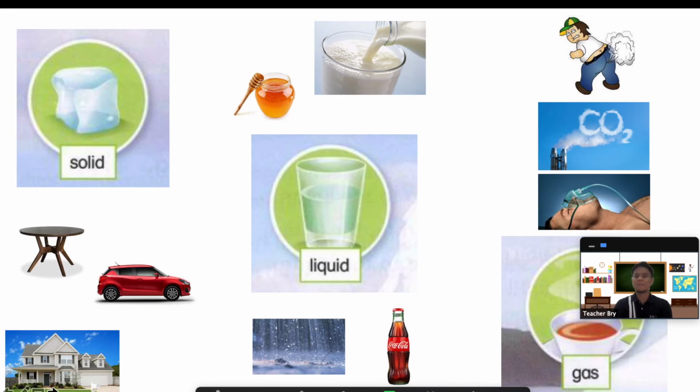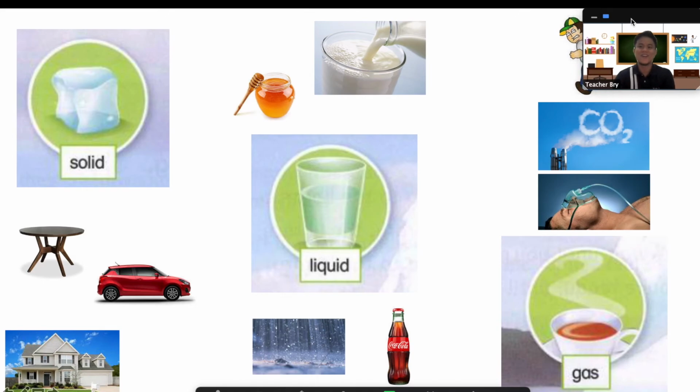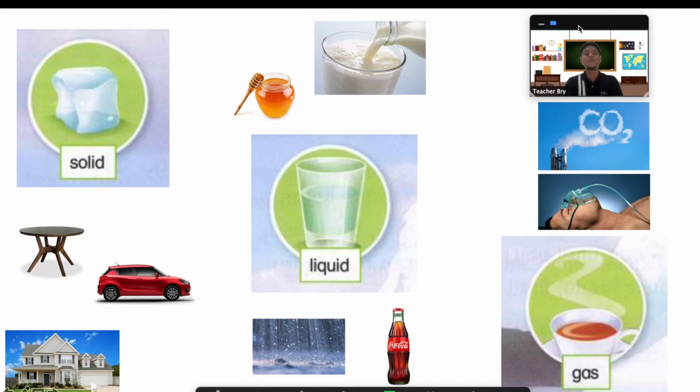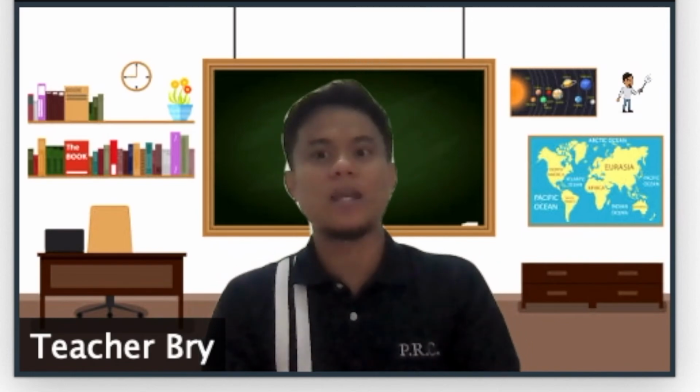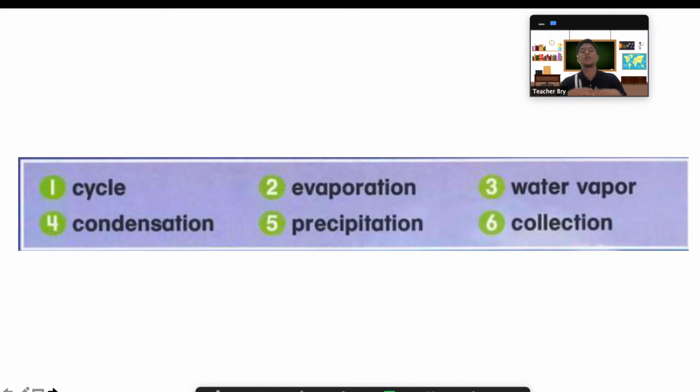And, oh my god, who did that? Fart, did anybody write fart? That is an example of gas also. Okay, so very good that you remember the different examples for solid, liquid, and gas, because we're gonna need that for our lesson today, which is the water cycle.